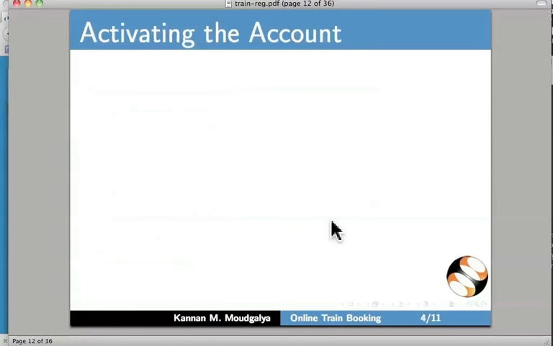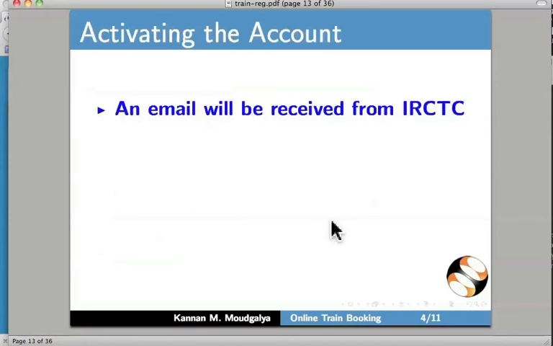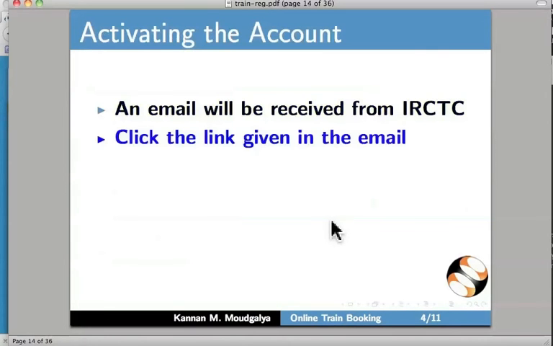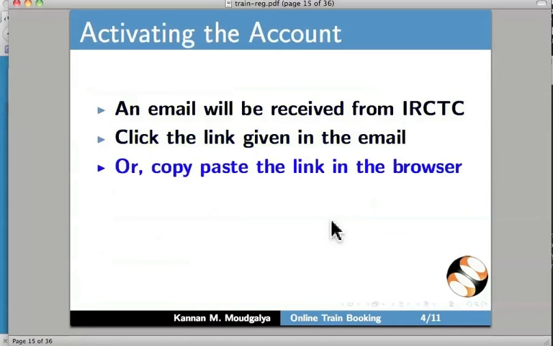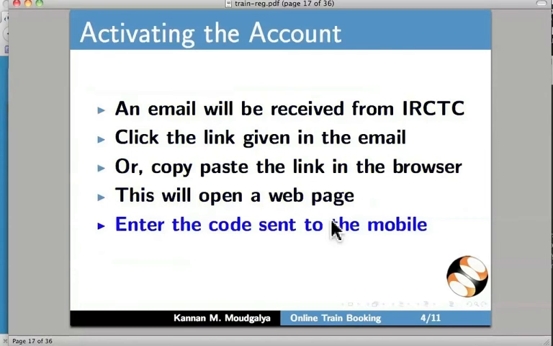I have just returned to the slide. Let us learn about activating the account. An email will be received from IRCTC. Click the link given in the email or copy paste the link in the browser. This will open a web page. Enter the code sent to the mobile. This activates the account. Let us do this on the web browser.